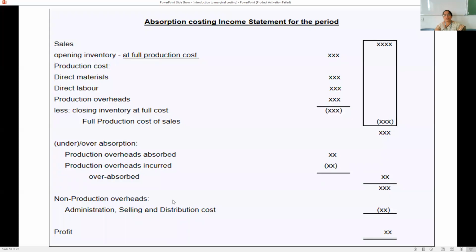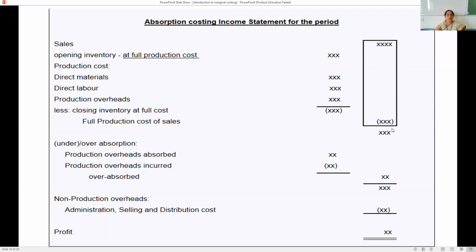Now coming to the absorption costing pro forma, we have sales. We take the opening inventory, that is, we calculate the cost of production or cost of sales. At full production cost, we take materials, labor and overheads. From that, we subtract the closing inventory at full cost. We get the production cost here.